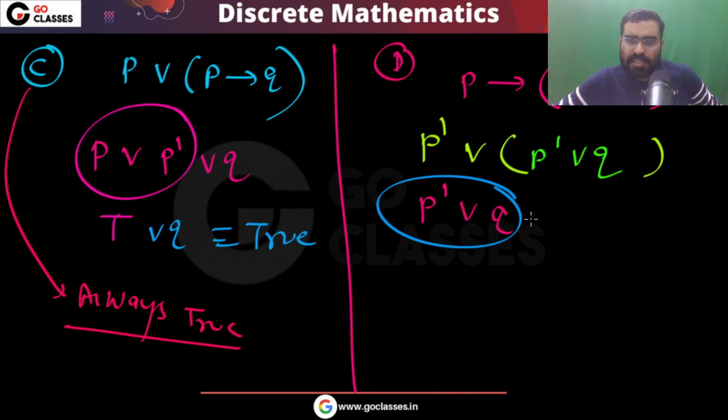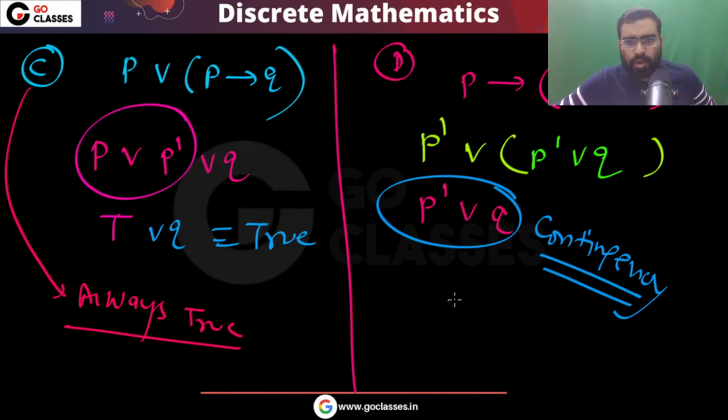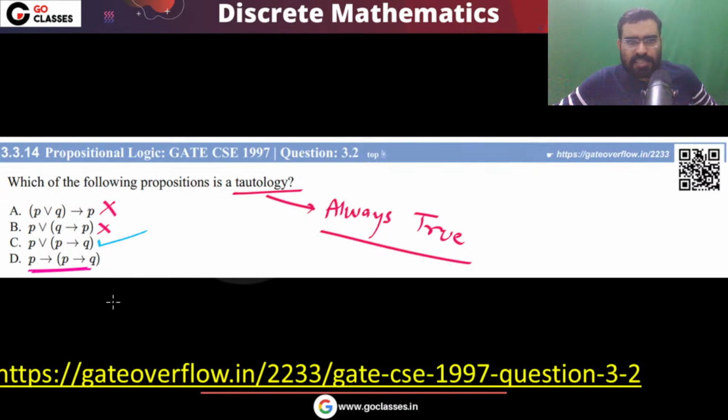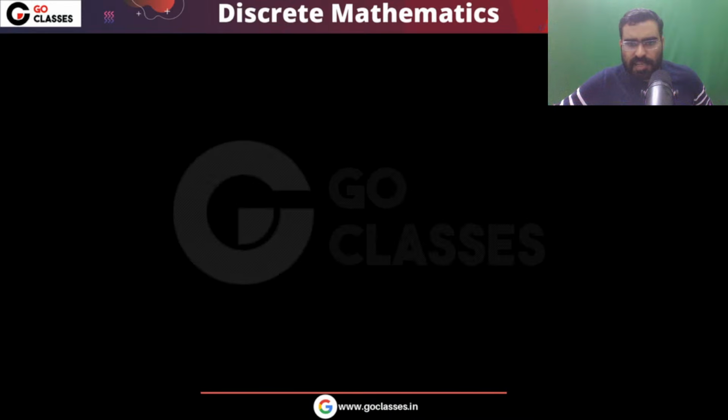Now again you can see this is a contingency. This option D is a contingency, because you can make it true in some situation, and you can also make it false in some situation. So your answer is going to be option C. This is a simple question from GATE 1997. Option C is the answer.